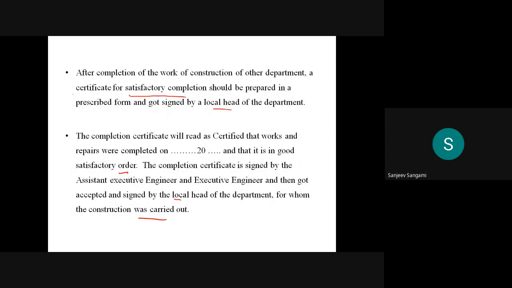Okay, the work done certificate is very important. Normally, if you don't have a work done certificate and you apply for tenders later, you will not be preferred. The work done certificate shows that you have done that kind of work earlier, and then the tender can be awarded to this person.